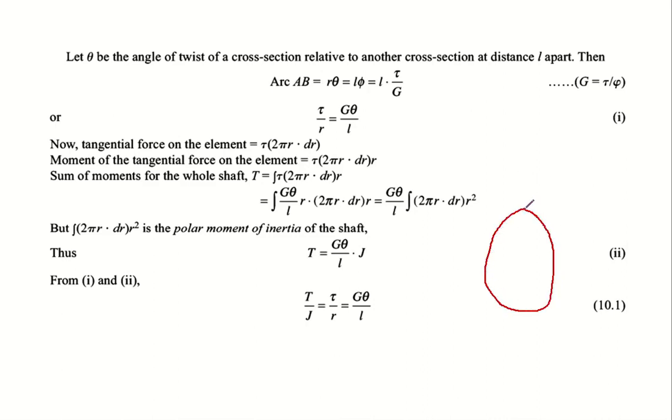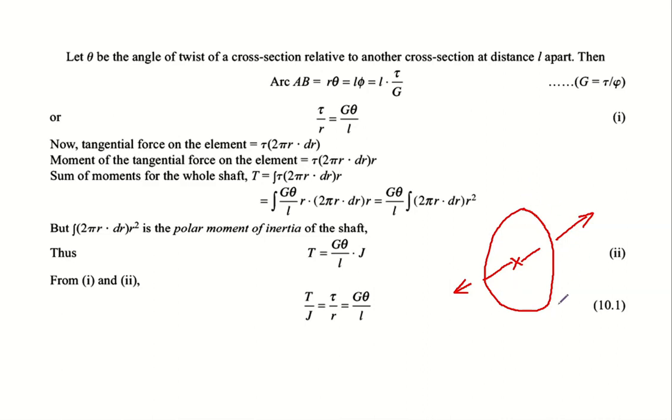Now the integral of 2 pi r dr into r square, for a circular cross section. If this is the center in my drawing, this is an axis passing through the center, and this axis is perpendicular to this circular cross section.